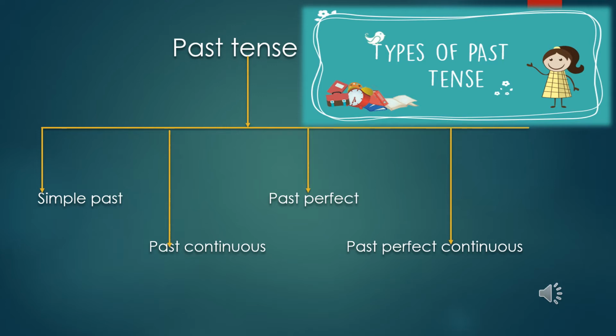So be thorough with the structure. There is no shortcut for it. You need to learn the structure by heart, like you learn the multiplication table in maths, you need to learn the structure of each tense by heart.